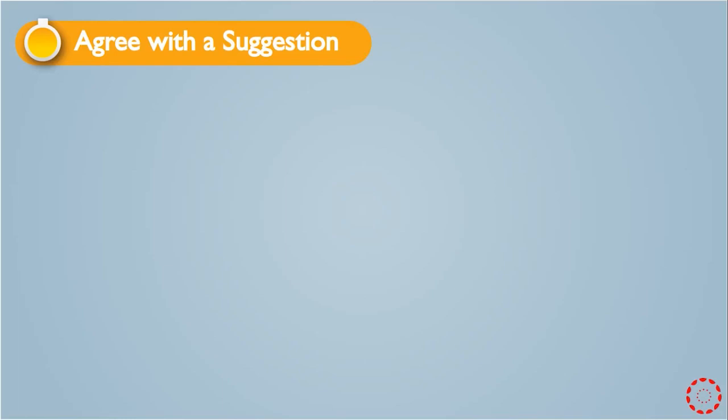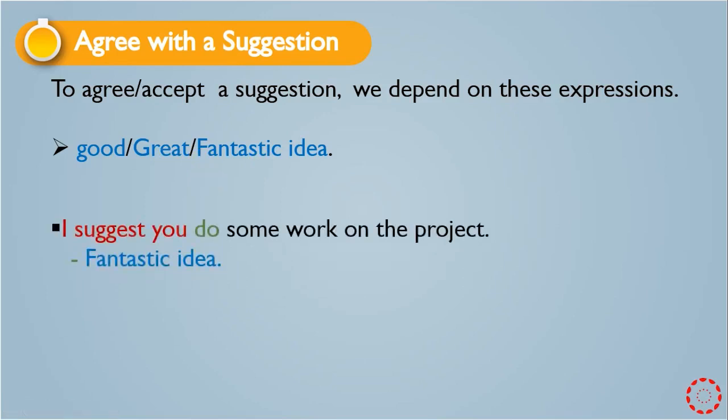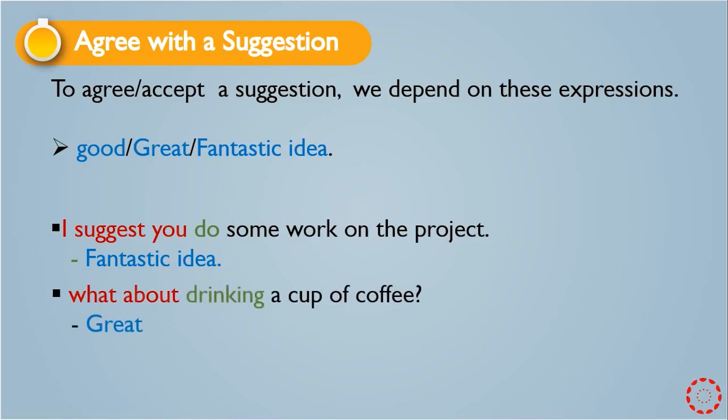Agree with a suggestion. To agree or accept a suggestion, we depend on these expressions. We can say good, or great, or fantastic idea. Look at this example. I suggest you do some work on the project. You can agree with this suggestion and you can say fantastic idea, or great, or good. The second example, what about drinking a cup of coffee? After what about it, we have the ing form, which is drinking, and you can agree with this suggestion. You can say great or fantastic idea.